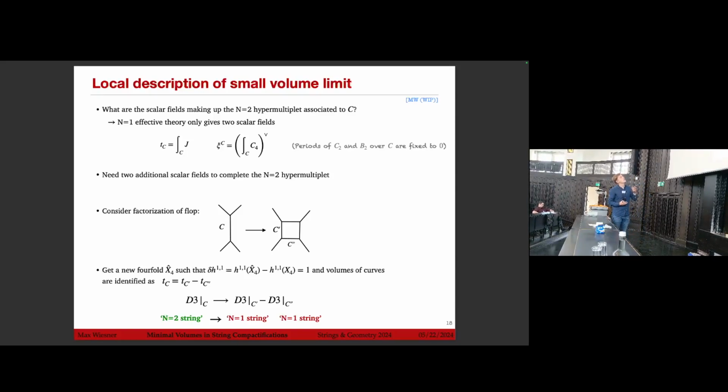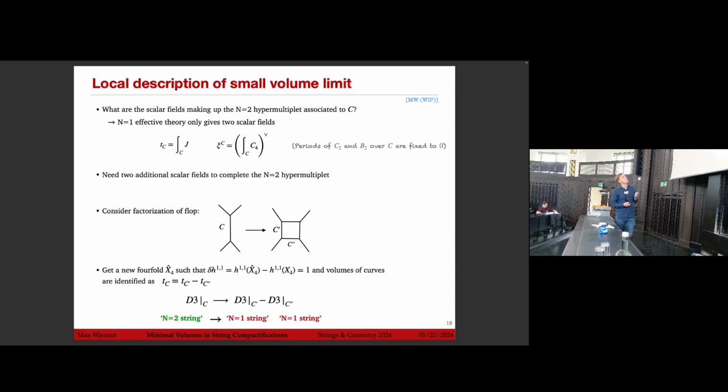So we would expect to have a description in terms of an N=2 hypermultiplet associated to C, but what are the additional fields that we need to make out of an N=1 chiral field an N=2 hypermultiplet? The N=1 effective theory only gives us 2 scalars, which are the volume and the dual of the C4 form period, because the periods of C2 and B2 over C, if we think about type 2B, are of course fixed to 0. So we need 2 additional scalar fields to complete the hypermultiplet,